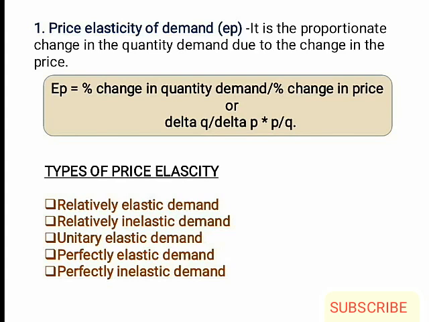First one, price elasticity of demand. It is the proportionate change in the quantity demanded due to change in the price. There are many methods for calculating price elasticity of demand that we will be discussing in the coming part. Now let's see what are the types of price elasticity. Relatively elastic demand, relatively inelastic demand, unitary elastic demand, perfectly elastic demand, and finally perfectly inelastic demand. So let's see one by one in detail.